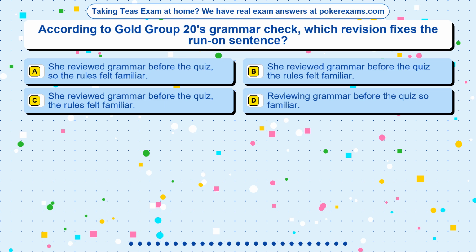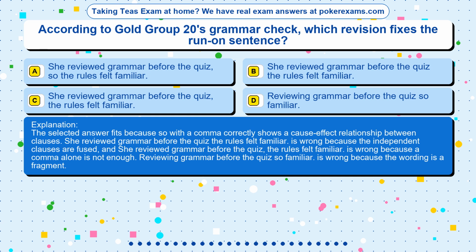The correct answer is option. The selected answer fits because so with a comma correctly shows a cause-effect relationship between clauses. She reviewed grammar before the quiz, the rules felt familiar is wrong because the independent clauses are fused, and she reviewed grammar before the quiz, the rules felt familiar is wrong because a comma alone is not enough. Reviewing grammar before the quiz so familiar is wrong because the wording is a fragment.